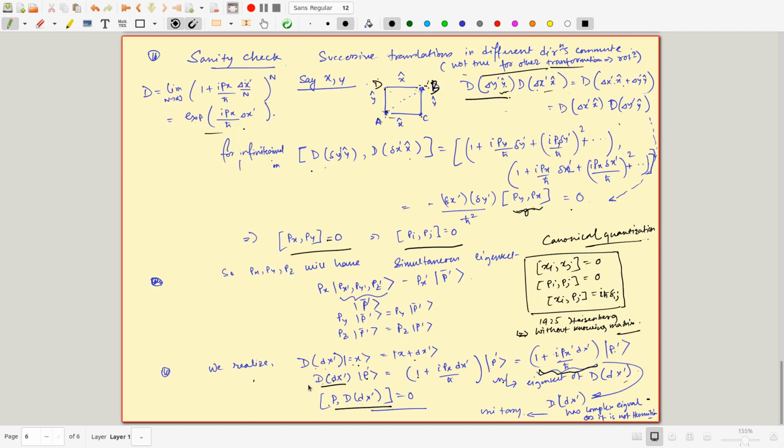Even though they have simultaneous eigenstates, their eigenvalues could be different. One is necessarily real because it is Hermitian, and one can be complex because it is not Hermitian, but it is unitary. So the d operator cannot be associated with any physical measurement, but x and p can.